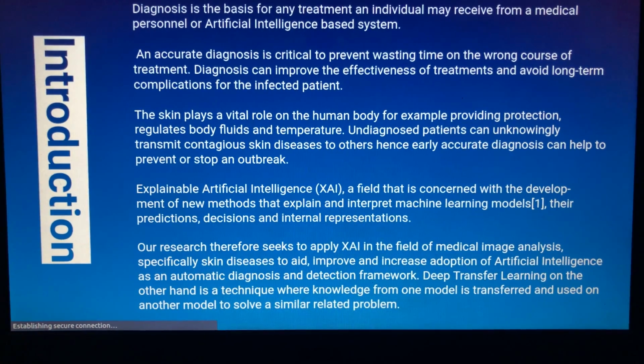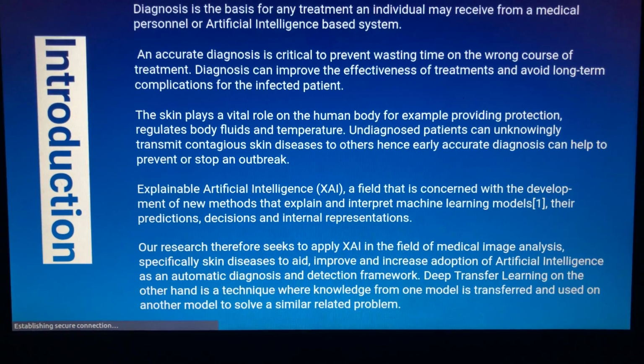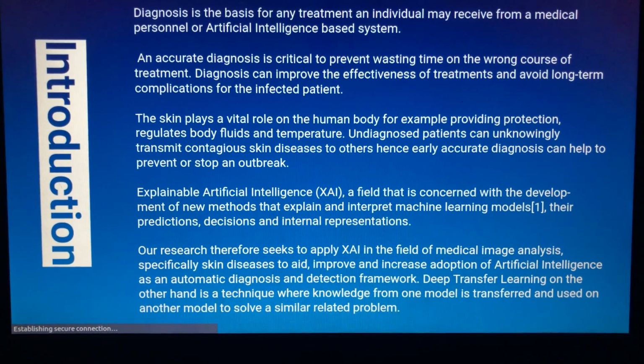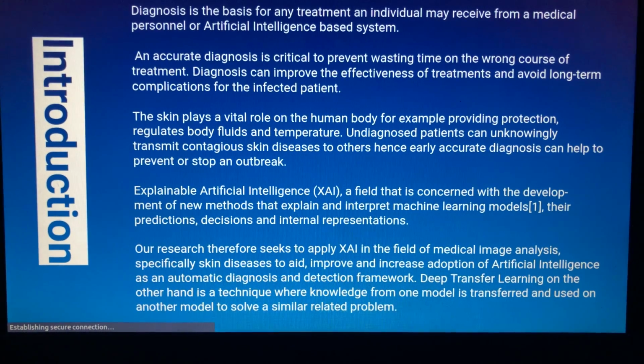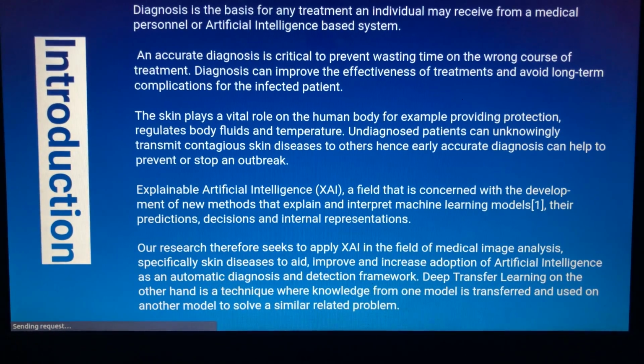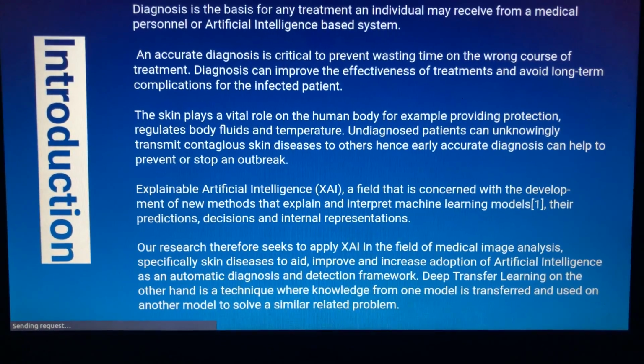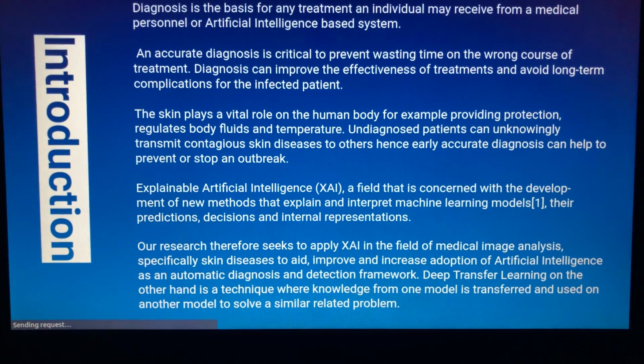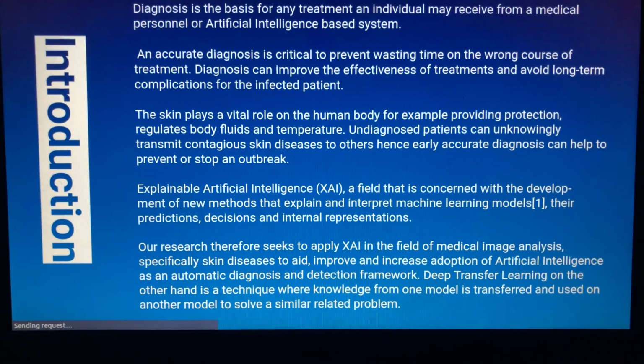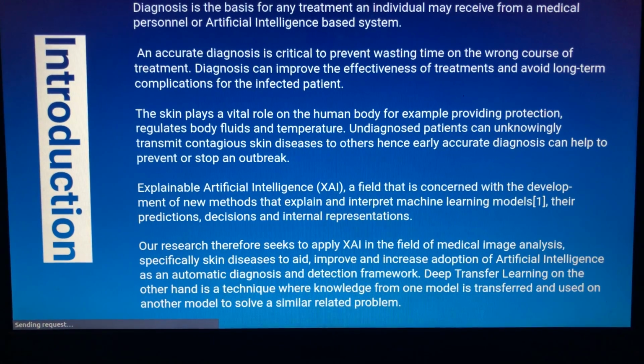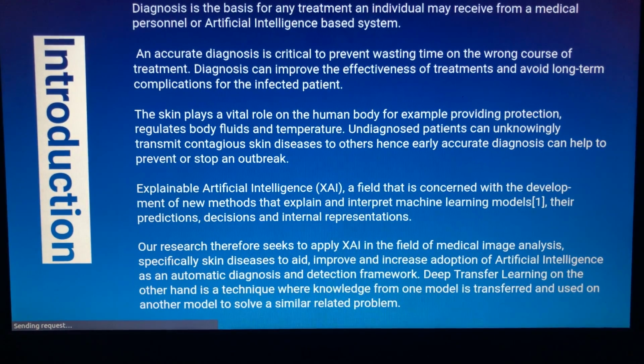Our approaches are going to be two in brief, and the first one is explainable artificial intelligence. Explainable artificial intelligence is a field concerned with developing new constraints that explain and interpret machine learning models, their predictions, their decisions, and their internal representations.